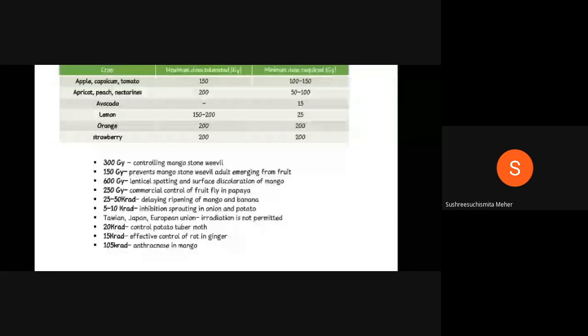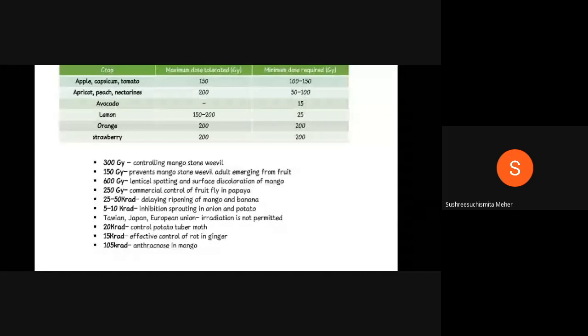Into this one, the irradiation dose is very important. For controlling the mango stone weevil, 300 gray irradiation is required. For preventing the mango stone weevil adult from emerging from the fruit, the irradiation used is 150 gray. For lenticel spotting and surface discoloration of mango, 600 gray is required. For commercial control of fruit fly in papaya, 250 gray is required.